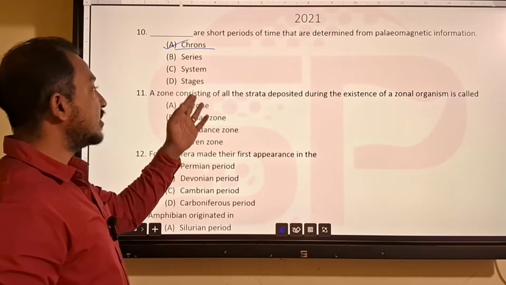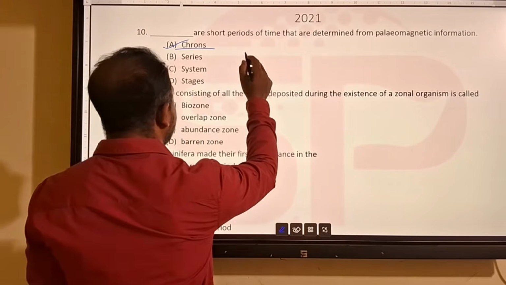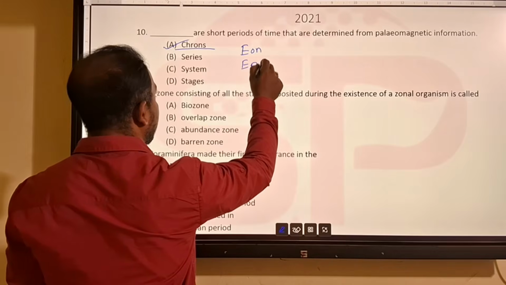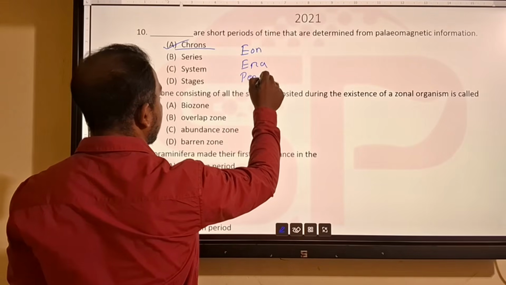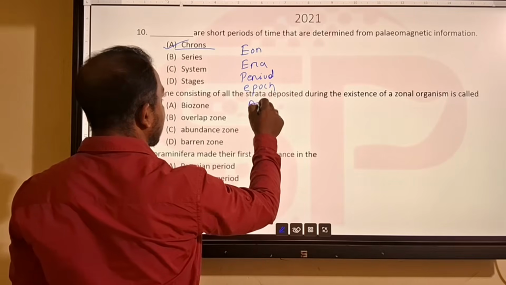Then series, system, stage. There are two types of units. One is eon, era, period, epoch, age.